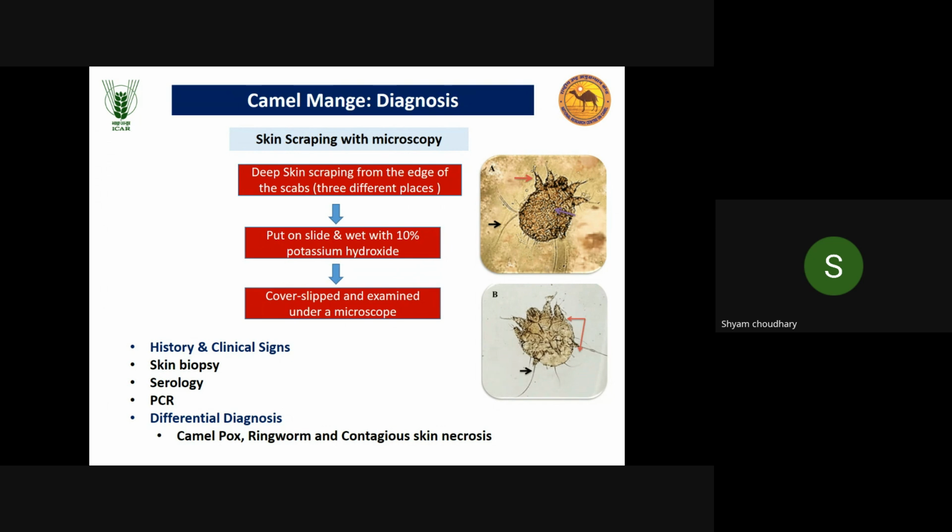Other methods of diagnosis are history and clinical signs, then serology, PCR, and differential diagnosis with other diseases with similar clinical symptoms, like camel pox, ringworm, and contagious skin necrosis. So diagnosis is not very difficult in this case.